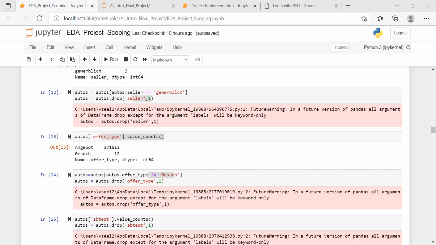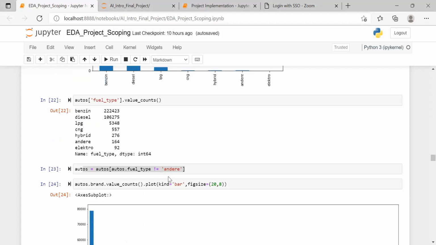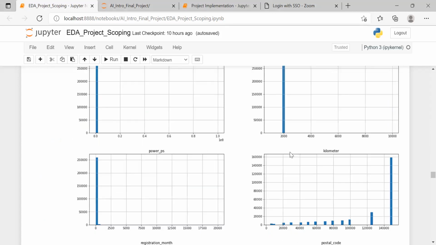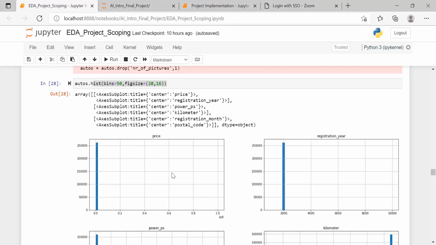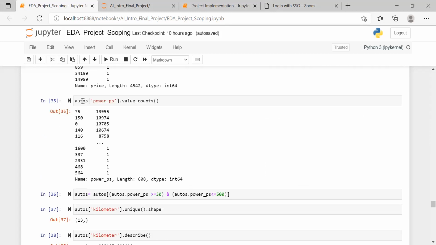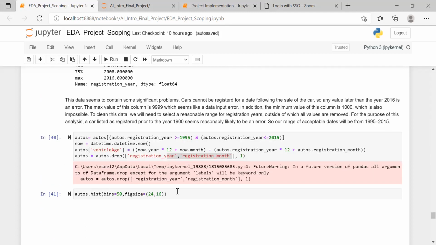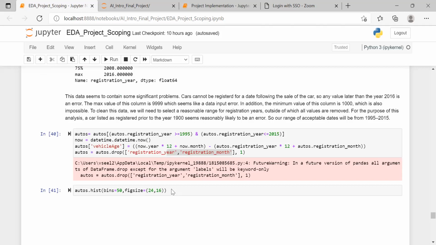Once we proceeded with the EDA analysis, we looked at the outliers for these particular fields. For example, in price, registration year, PS, kilometer, registration month, and postal code, there are some outliers, so we have to remove them. Once we removed the outliers, we finalized the EDA of this data, and finally we saved this data into another data set, which we can use as an input to the models.